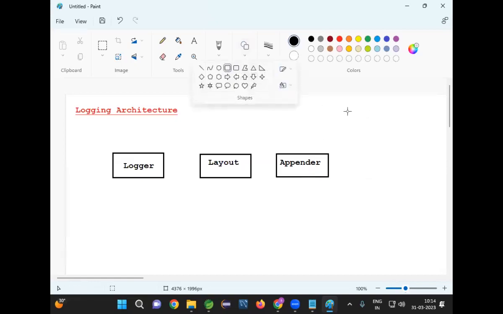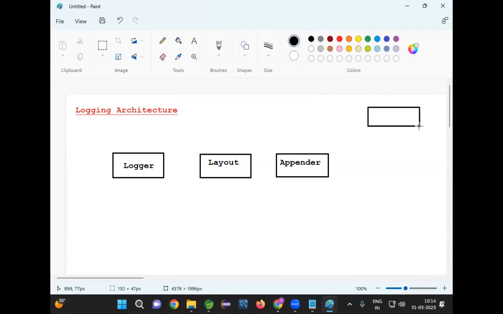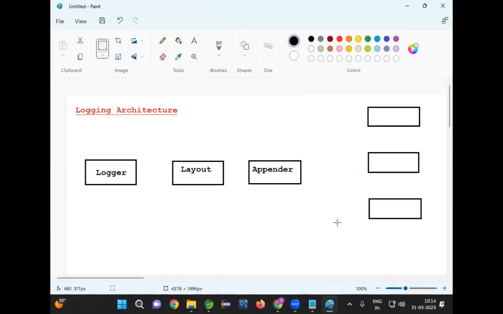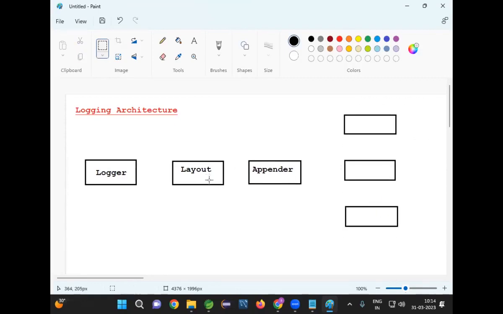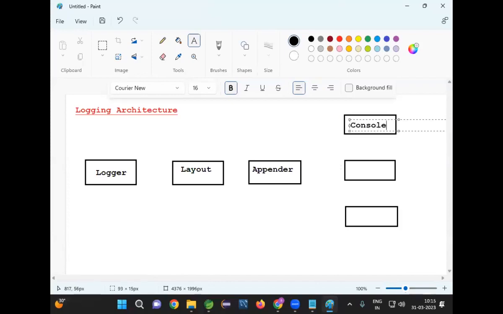Suppose I want to store the data in the console, then a console appender will be available. If I want to print the message to a file, a file appender will be available. If I want to store it in the database, a JDBC appender will be available. So in the logging architecture, we can see logger, layout, appender, and a destination. The destination can be the console, a file, or a database.